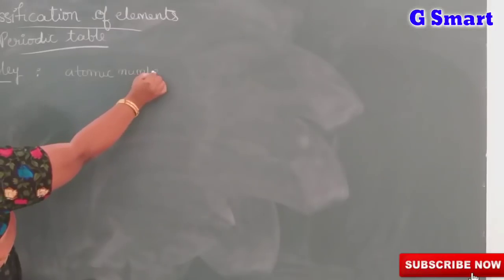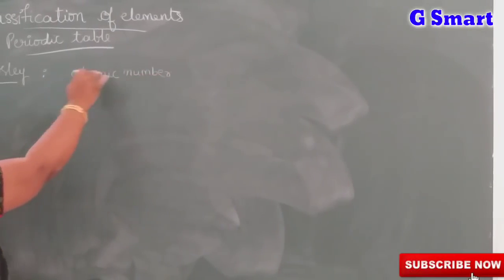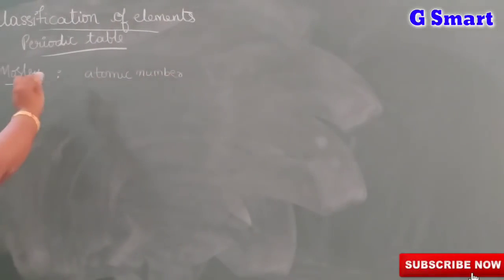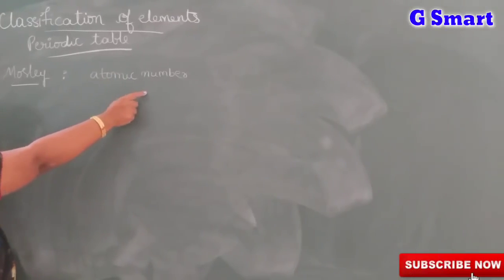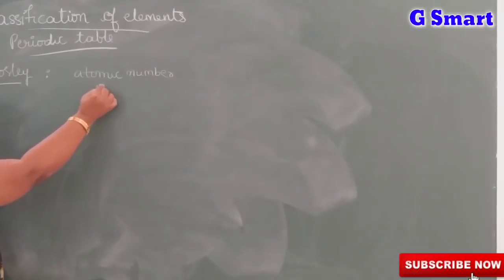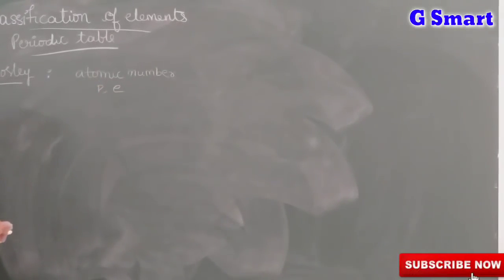According to Mendeleev it is atomic weight, but according to Moseley it is atomic number. The physical and chemical properties of elements are periodic functions of atomic number. What is atomic number? Atomic number is the number of protons or the number of electrons.